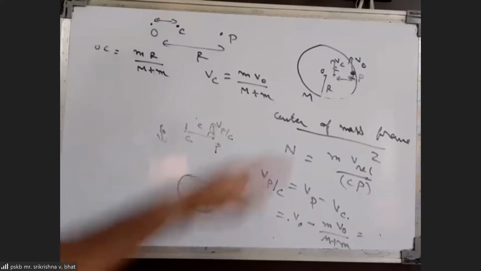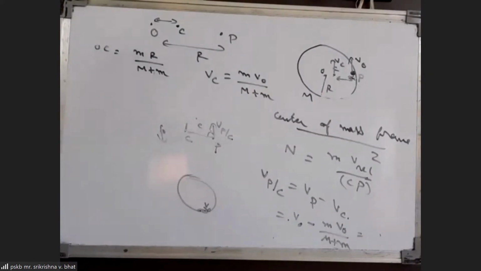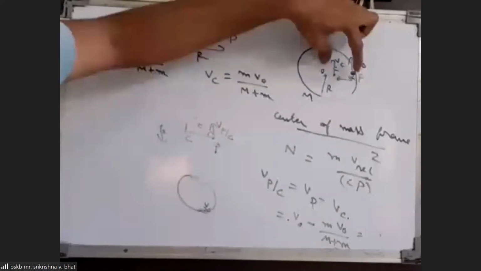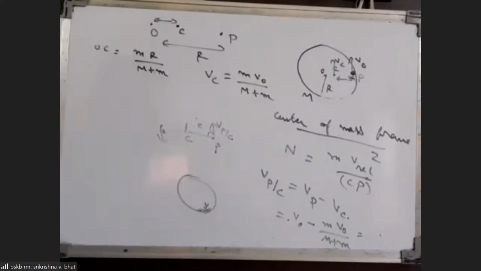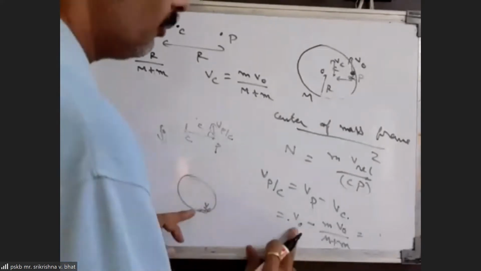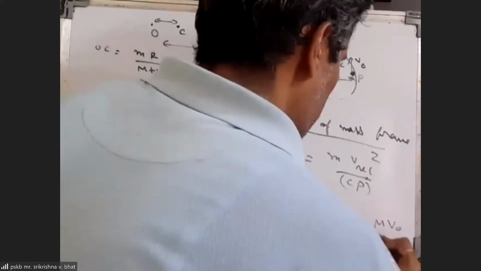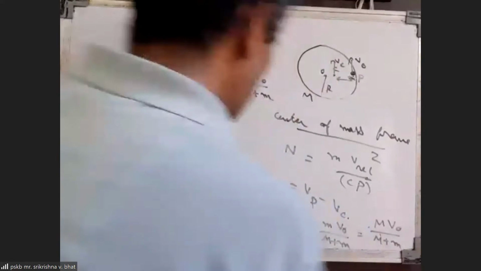Because the center of mass is anyway acting as an inertial reference frame, in that reference frame we are able to say that the relative speeds of O and P remain the same in magnitude, although directions are going to change, no doubt. So I'm just finding the magnitude of the relative speed by doing this. V naught minus capital M into v naught by M. So this is the v relative magnitude.